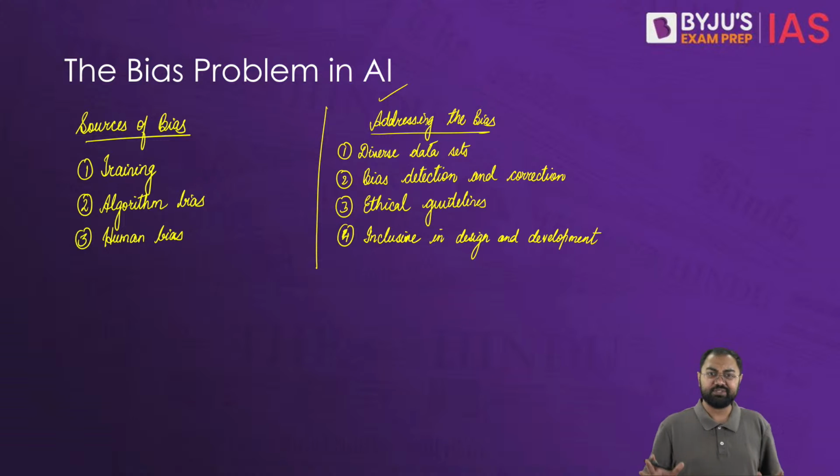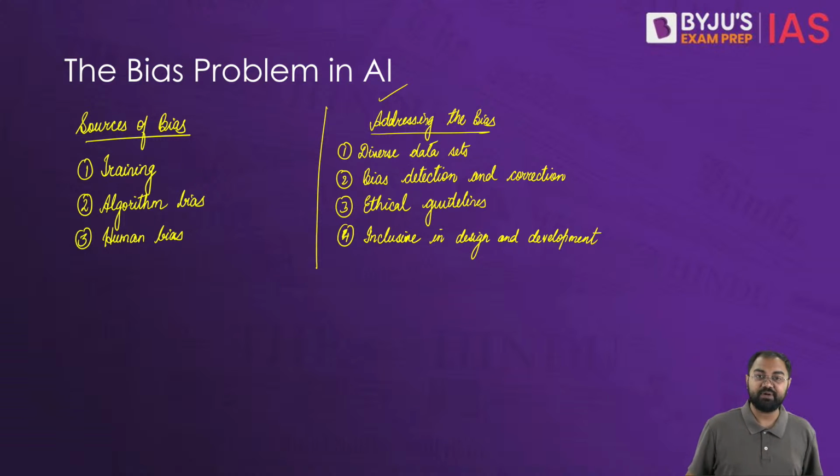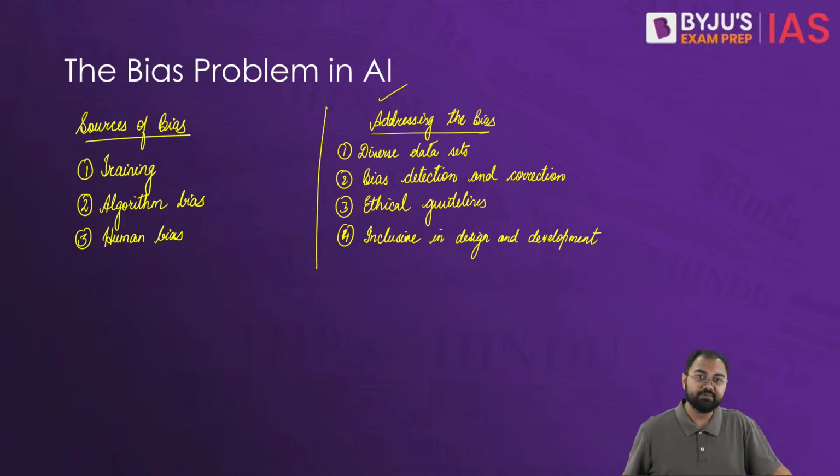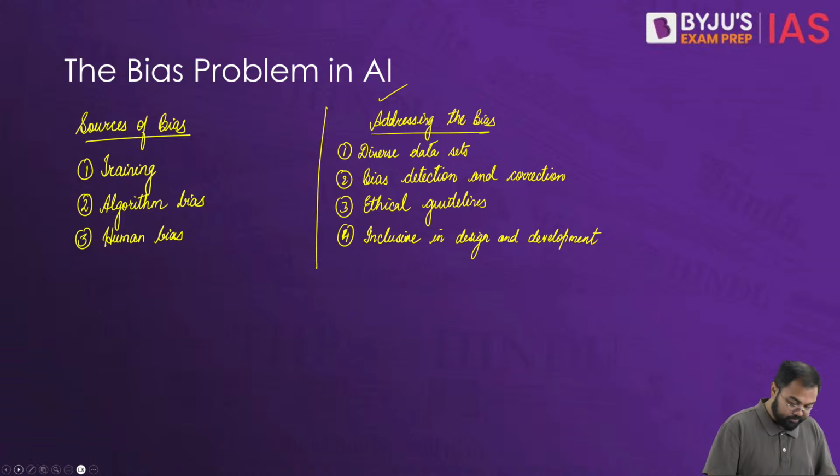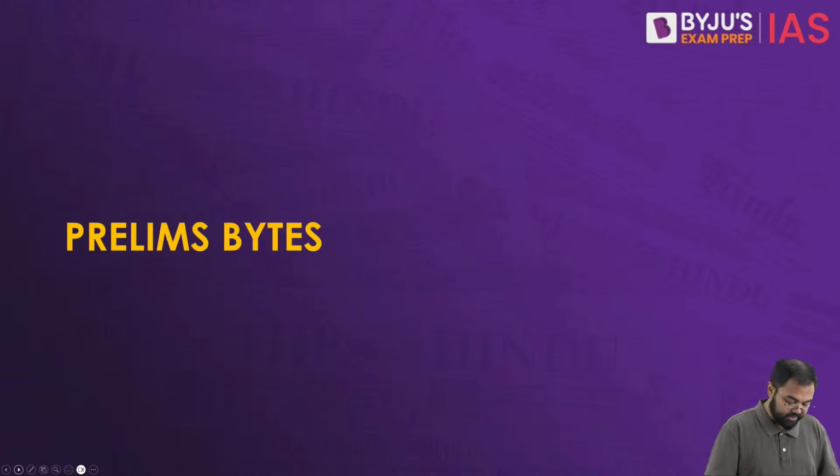So that's why we have to understand all these different aspects of the bias problem in AI, which becomes very, very crucial in the aspect of artificial intelligence and this Gemini case that we have seen.